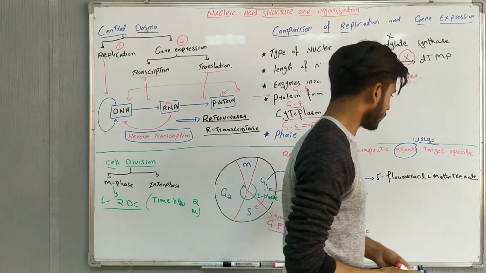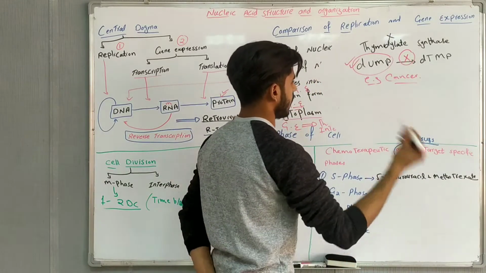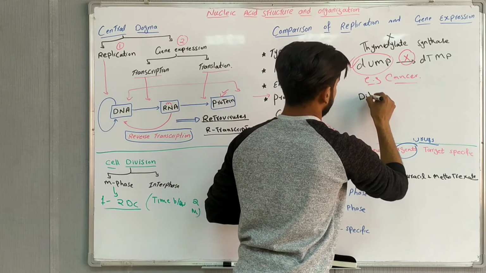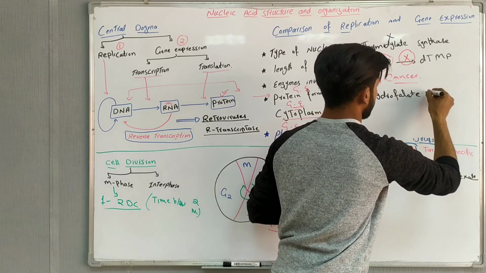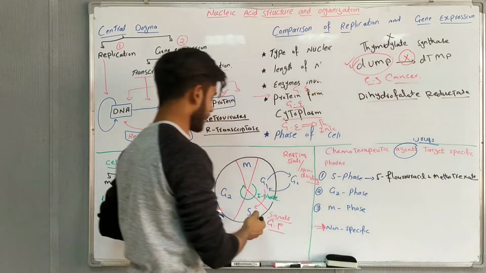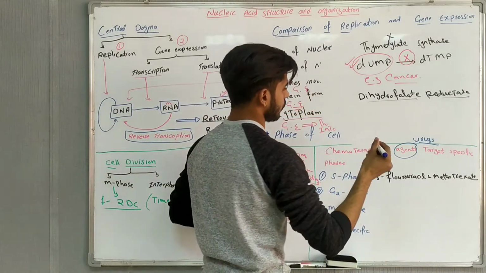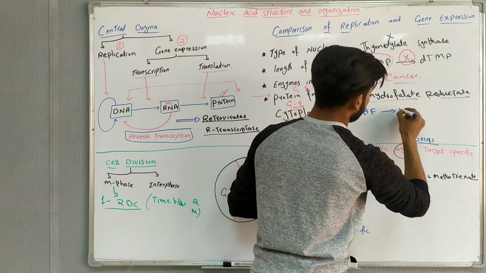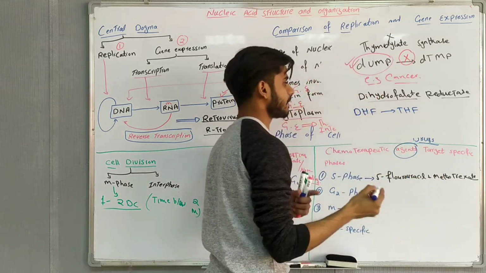Also, methotrexate has its own mechanism. First, we know that in cells there is a dihydrofolate reductase enzyme. In the case of synthesis, what is the function of the dihydrofolate reductase enzyme? It will cause the conversion of dihydrofolate into tetrahydrofolate, meaning that it will maintain the cycle of folate.